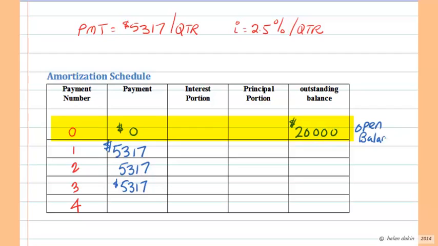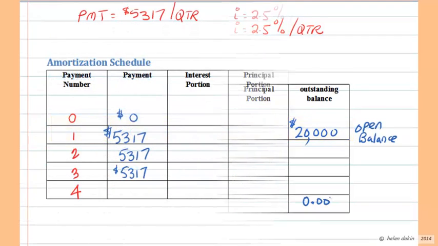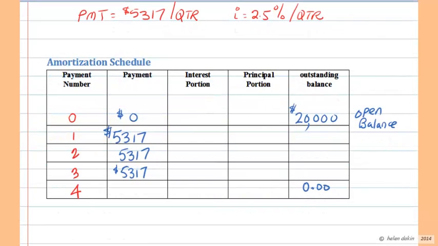And what's going to happen is this balance will be continually reduced with each payment until eventually we have a final balance of zero. So our initial value, or our present value, is $20,000. Our final value is going to be $0 when we're finished paying off this loan. So those are two important pieces of information. Now we're ready to start filling in some of the values.